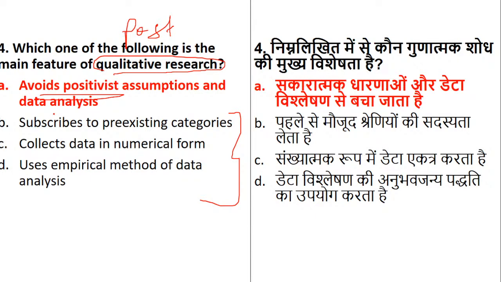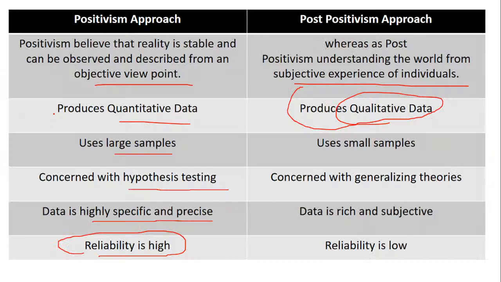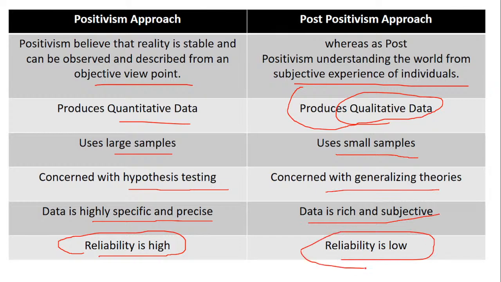Is it clear? See the word avoids. If it is avoiding the positivist approach, it means it is accepting which approach? That is post positivism, and that's what we studied over here. That is the qualitative approach. It uses small samples, it generalizes the theories, it is subjective, and the reliability is low. I hope it is very, very clear.